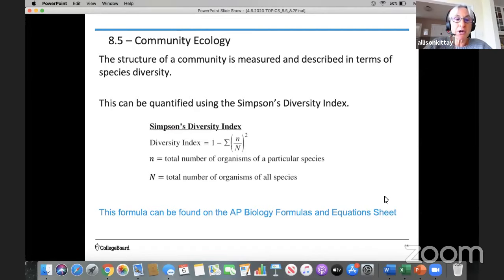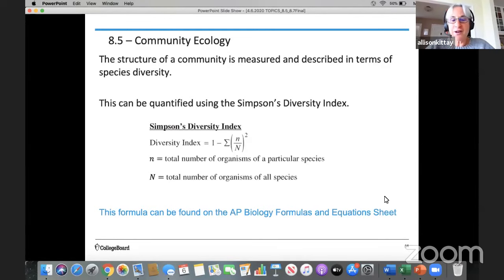Okay, so we're going to start off with community ecology, and we want to know that the structure of a community is measured and described in terms of species diversity. This can be quantified, and we quantify it using something called the Simpson's diversity index, and it's a big scary equation. I'm going to walk you through it, so don't be scared.